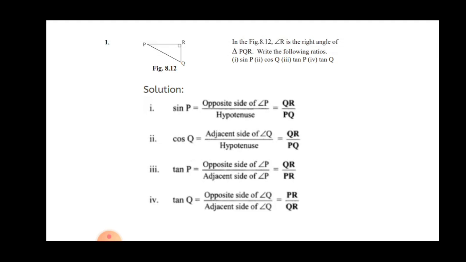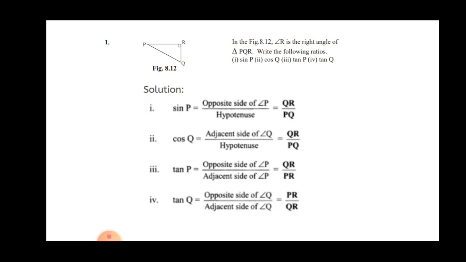In figure 8.12, triangle PRQ is a right angle triangle where angle R is the right angle. Now tell me which one is the hypotenuse here? The side which is opposite to the 90 degrees is known as the hypotenuse. So according to that, PQ is the hypotenuse. Different ratios are asked regarding P as well as Q, because both are acute angles. So here 4 ratios are asked: sin P, cos Q, tan P, tan Q. Likewise, we have to write down.